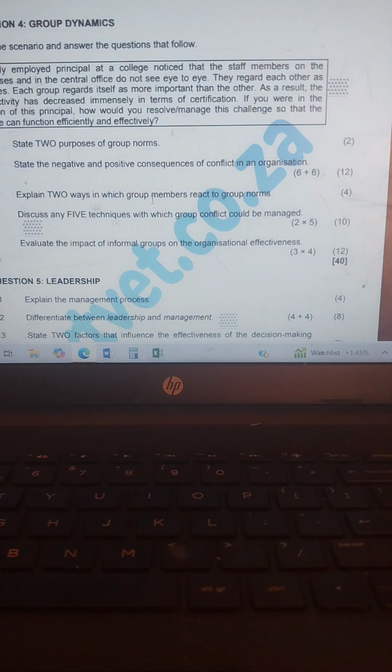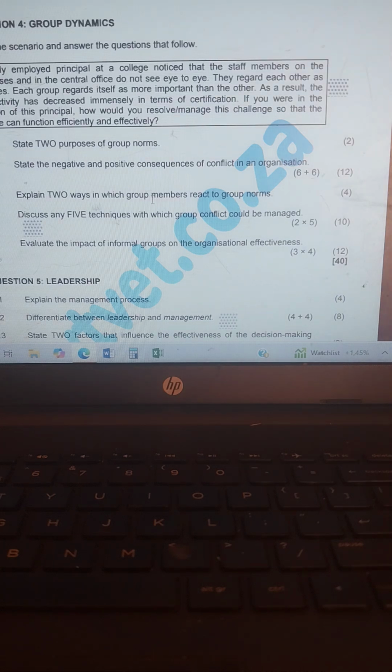Okay. Then we go to 4.4. Discuss any 5 techniques with which group conflict could be managed. Any 5. Number 1, determining a common goal to reduce intergroup conflict. Number 2, increasing communication to correct misunderstanding and develop positive intergroup feelings.